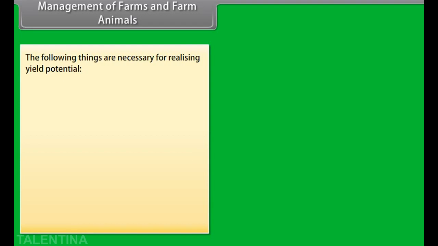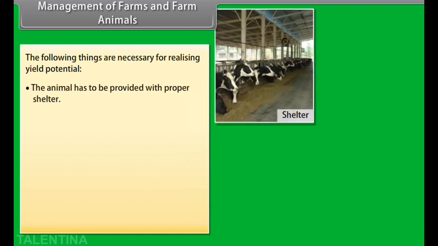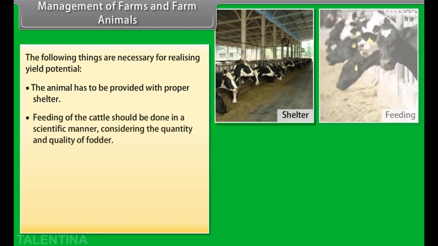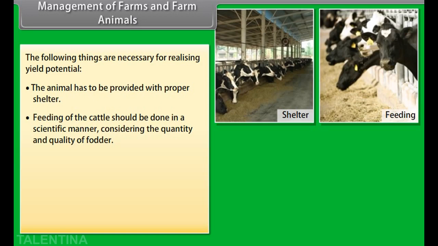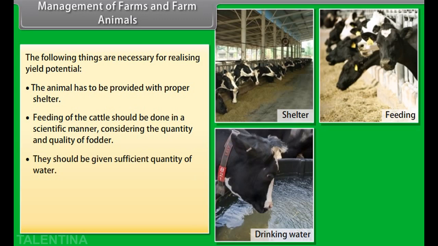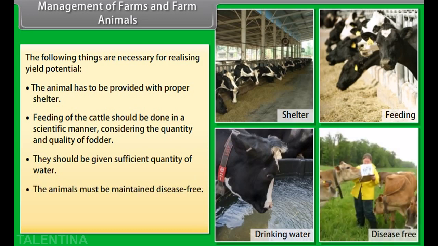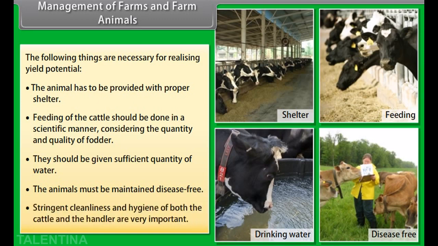The following things are necessary for realizing yield potential. The animal has to be provided with proper shelter. Feeding of the cattle should be done in a scientific manner, considering the quantity and quality of fodder. They should be given sufficient quantity of water. The animals must be maintained disease-free. Stringent cleanliness and hygiene of both the cattle and the handler are very important.